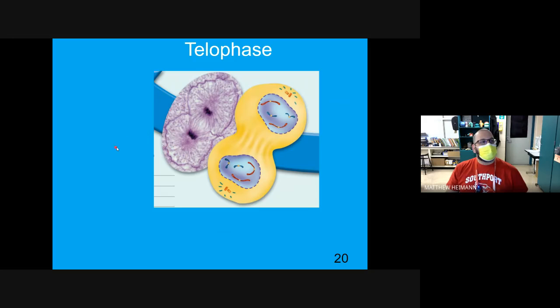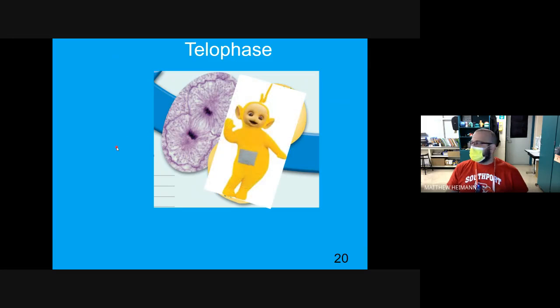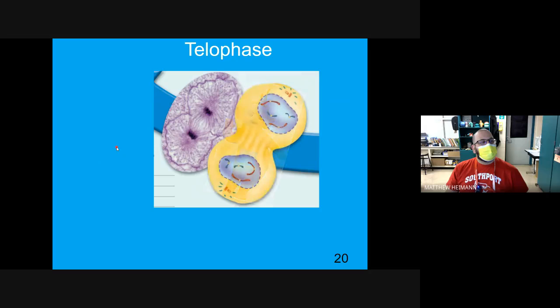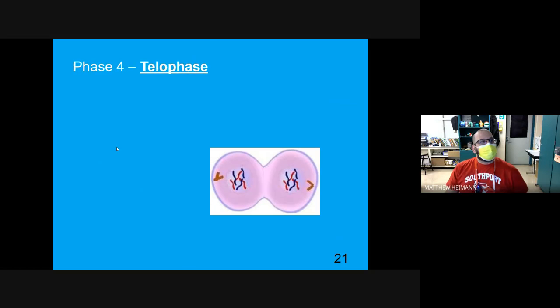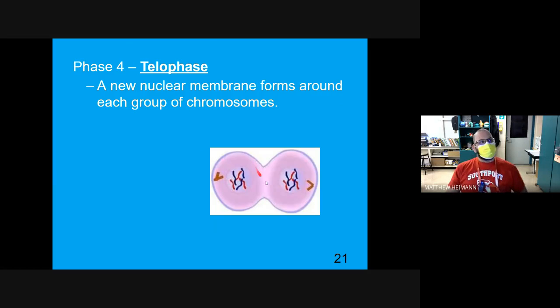Telophase. They kind of look like a Teletubby, doesn't it? So telophase looks like a Teletubby. It's about ready to split. See, they're still attached here, but Teletubbies have that shape. So a new nuclear membrane forms around each chromosome.